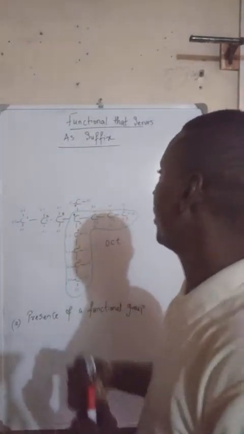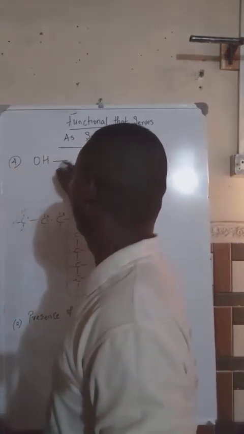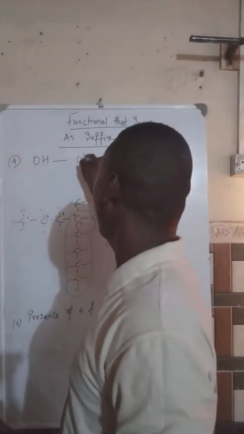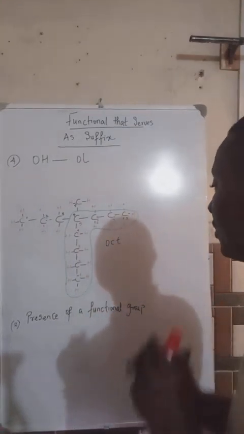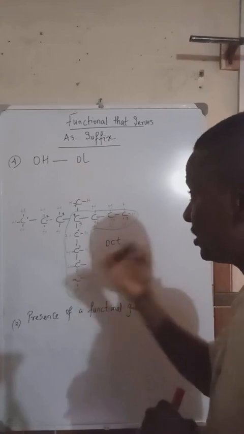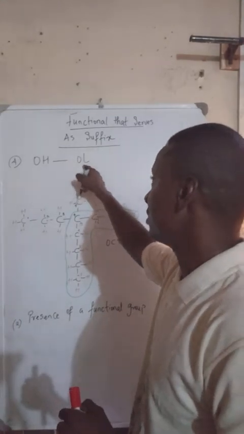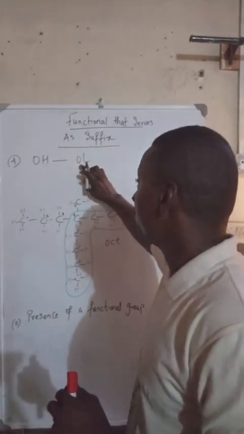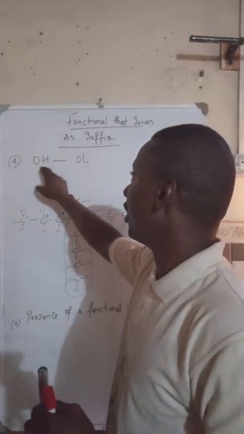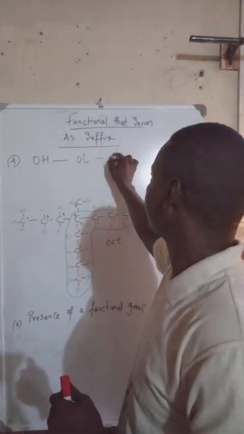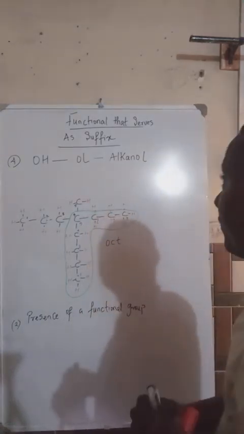Now we have other functional groups, OH. The OH is known as ol. Is known as what? Ol. But what I'm going to do for you, because I've seen many students make a lot of mistakes, which I would point out early, is that I'm going to add something. I want you to know that the ol is the end name of what? The OH, and it comes from the family of the alkanol. It comes from the family of the alkanol.